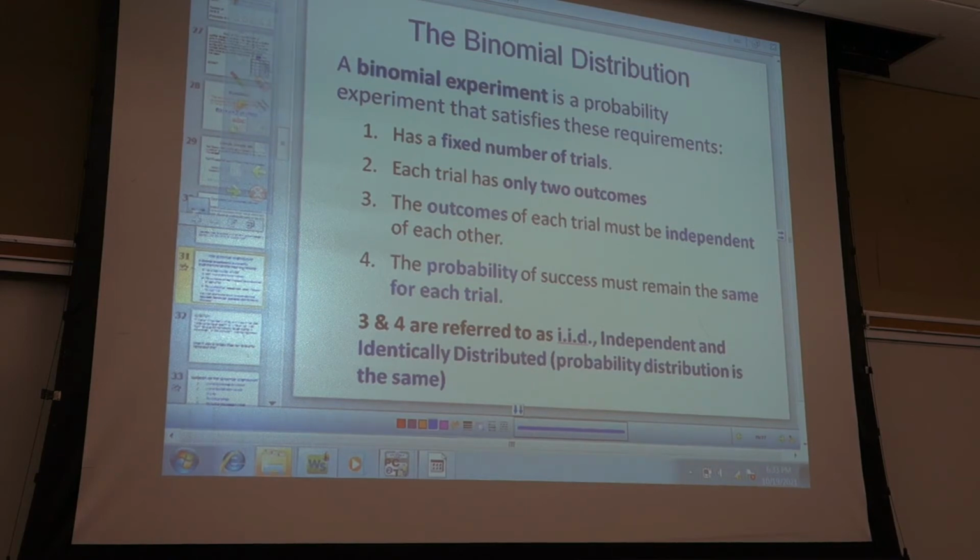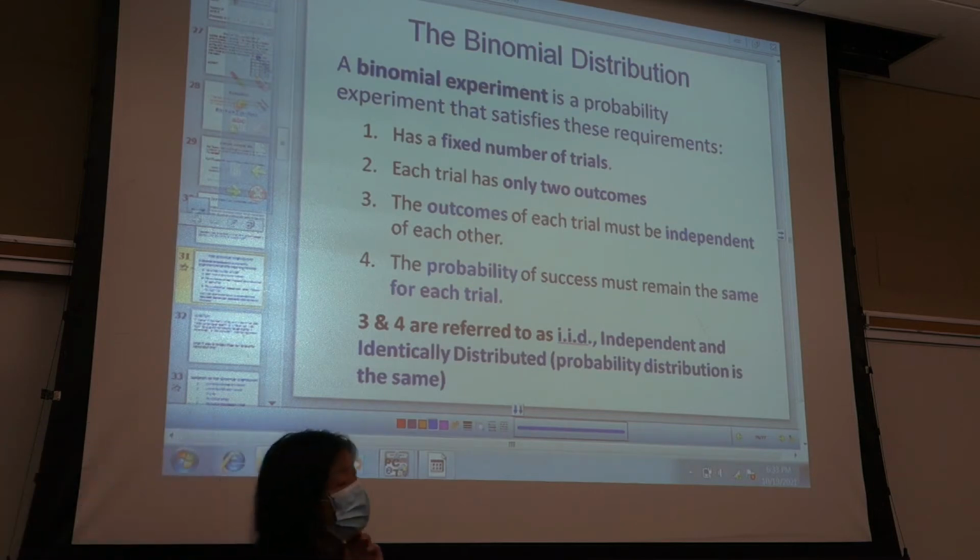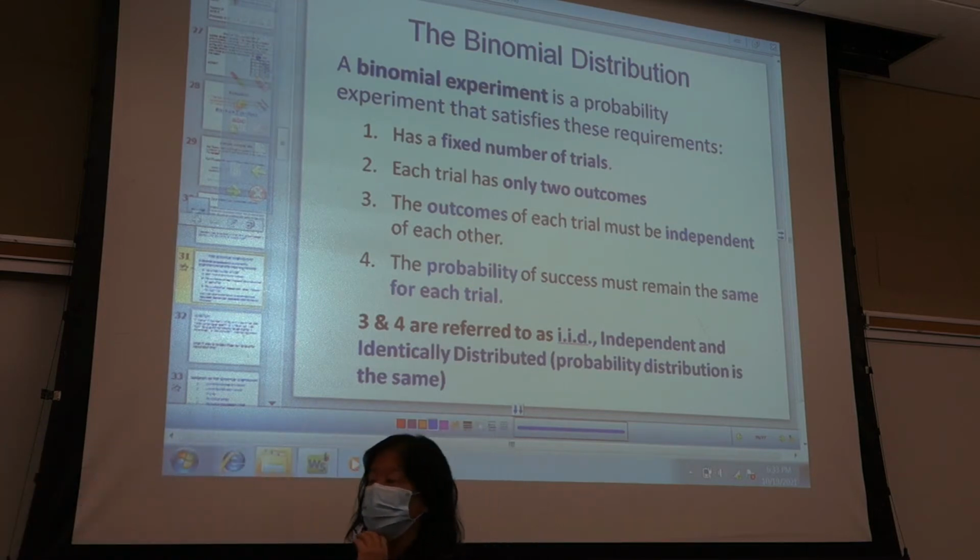The binomial distribution. A binomial experiment is a probability experiment that satisfies these requirements. 1. Has a fixed number of trials. 2. Each trial has only 2 outcomes. 3. The outcomes of each trial must be independent of each other. And 4. The probability of success must remain the same for each trial. Perfect, that's good. Thank you. Great, so 4 things it has to satisfy.